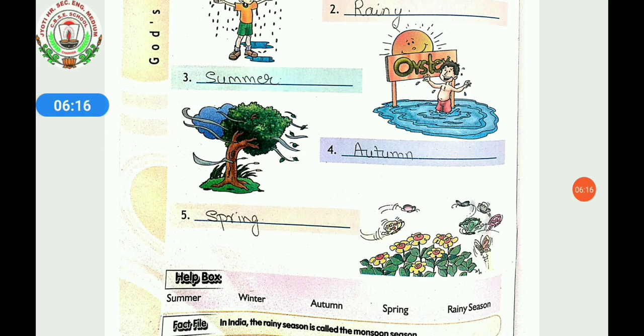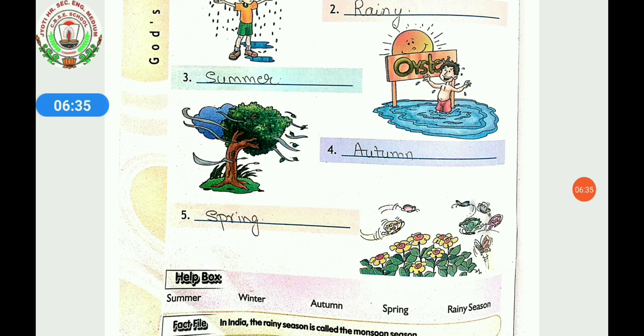Next, in the fourth picture you can see the leaves are shedding down. So in which season does this type happen? It is autumn. Next, in the fifth picture you can see the beautiful flower and the butterfly sitting on the flower. So which season is that?